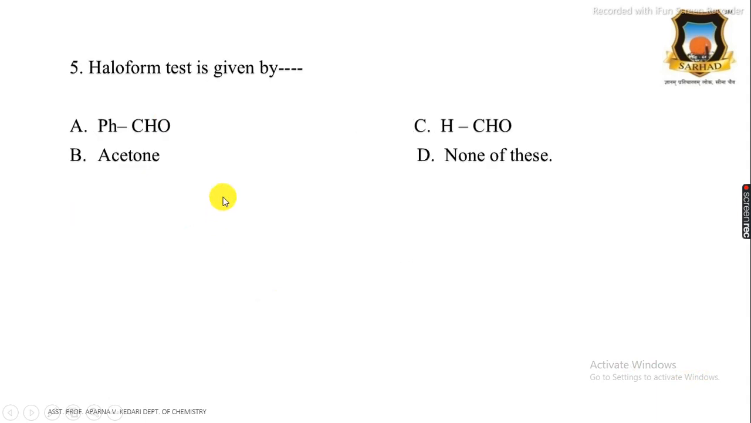Now moving towards the fifth question. Haloform test is given by: first, benzaldehyde; formaldehyde; acetone; and none of these. And the correct answer is acetone, because acetone contains the CH3CO group.